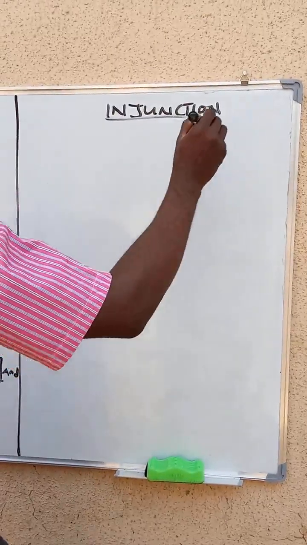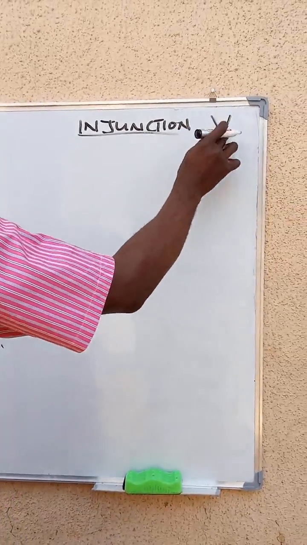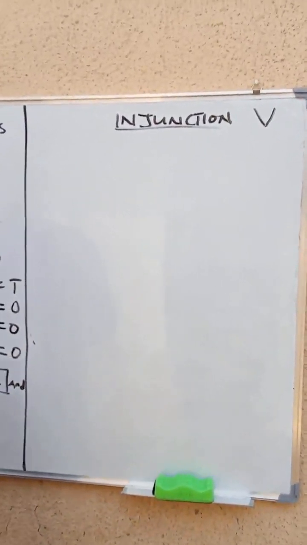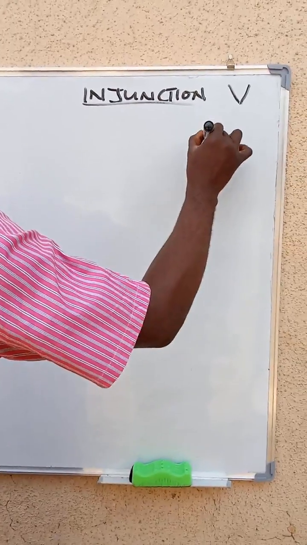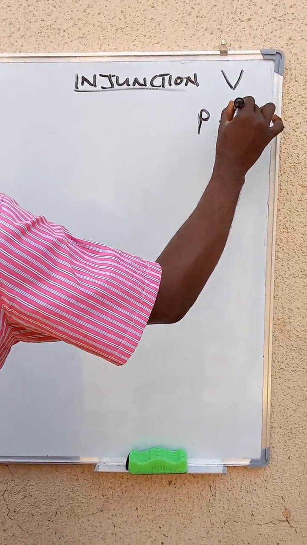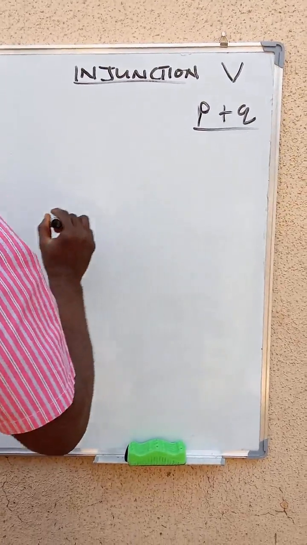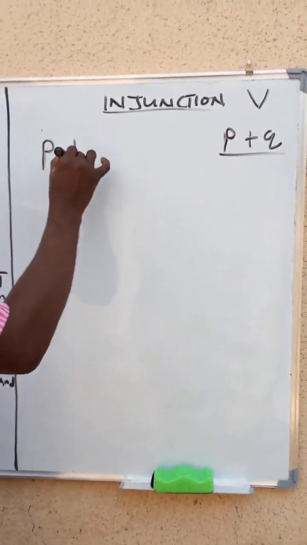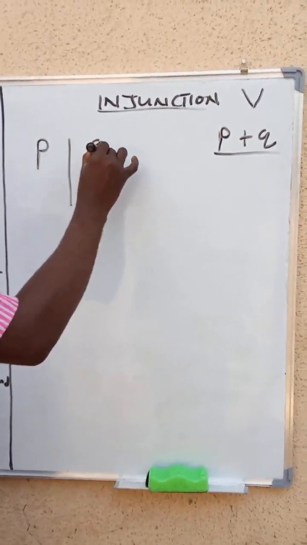In this case, we said it's like this. Remember, now what do we do here? In disjunction, the operation is what? The operation is P plus Q. This is the operation. Then we'll have P, we'll have Q.